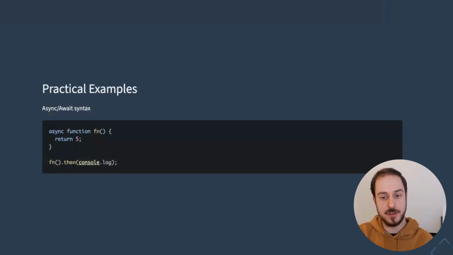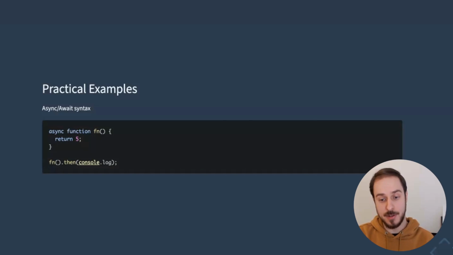And JavaScript for a couple of years now has additional syntax that simplifies usage of promises and allows you to avoid so-called callback hell. And it frequently is more performant than using native promises.